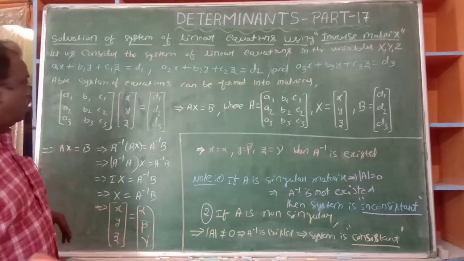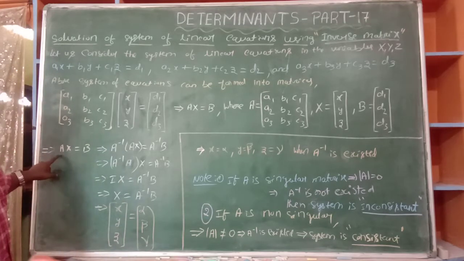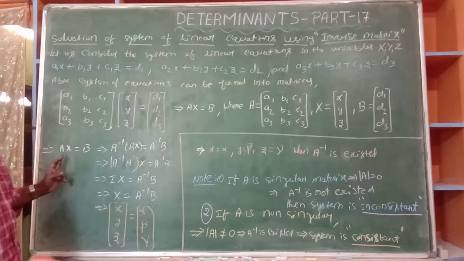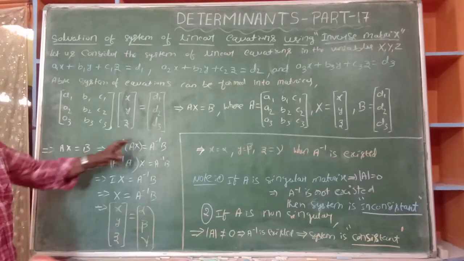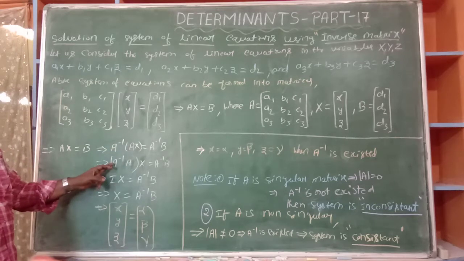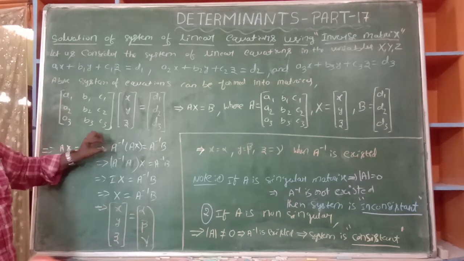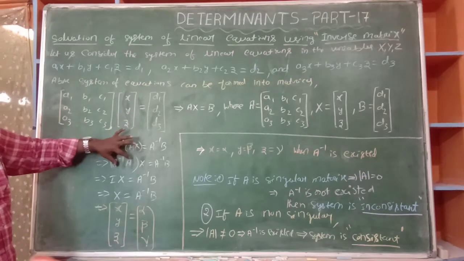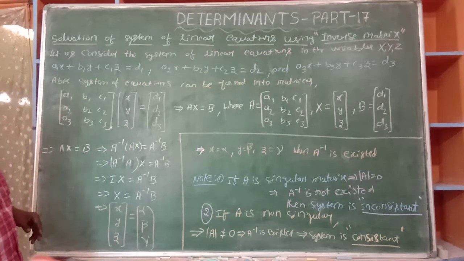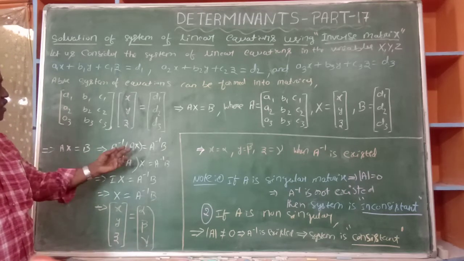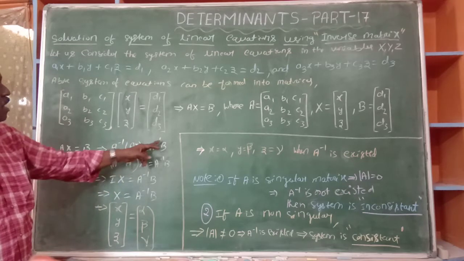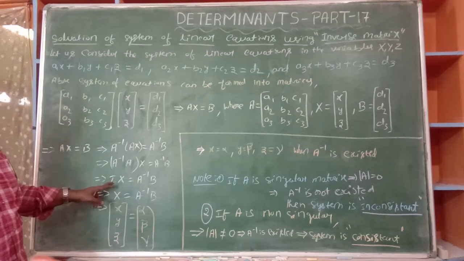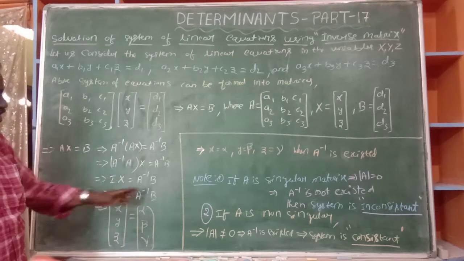Again I am writing here. AX is equal to B. I am multiplying on both sides, left side, with A inverse. A inverse of AX is A inverse into B. Matrix multiplication follows the associative law. Here AX is put into one bracket, but here it is A inverse A put into one bracket, and A inverse into B as it is. A inverse into A is I. We know it. I into X is simply X.